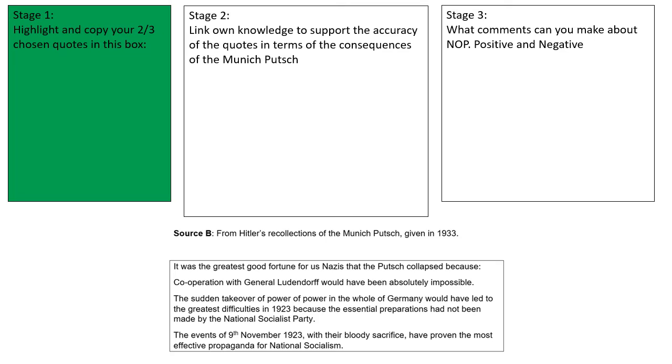And now I can take those two consequences and I can just copy them into my stage 1 box. So from the source I found possible consequences of the Munich Putsch are it results in effective propaganda for National Socialism, and it reveals perhaps that the Nazi Party hadn't done essential preparations.